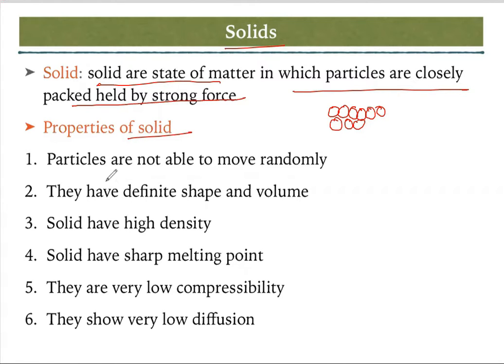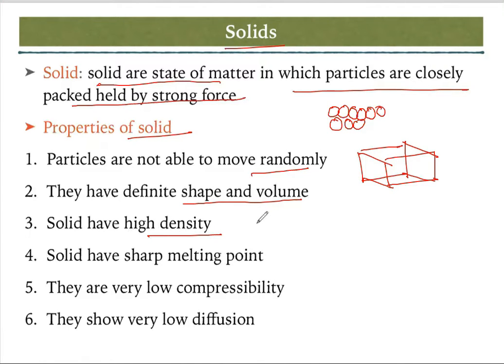First property, particles are not able to move randomly. Because they are tightly packed, it is difficult for the atoms to move. They have definite shape, size and volume. If you think of a cube, a cube has a definite shape, size as well as volume, right? Solids have high density. What is density? Mass per unit volume. Per unit volume, the mass is tightly packed, hence we can say that it has high density.